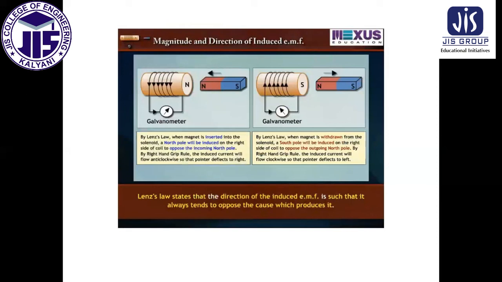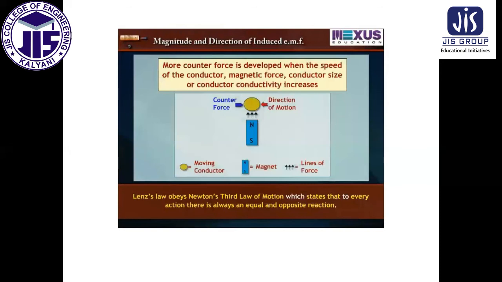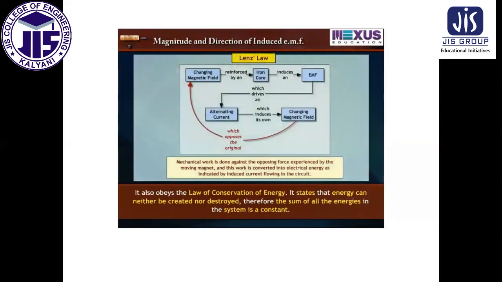Lenz's law states that the direction of the induced EMF is such that it always tends to oppose the cause which produces it. Lenz's law obeys Newton's third law of motion, which states that to every action there is always an equal and opposite reaction. It also obeys the law of conservation of energy. It states that energy can neither be created nor destroyed.